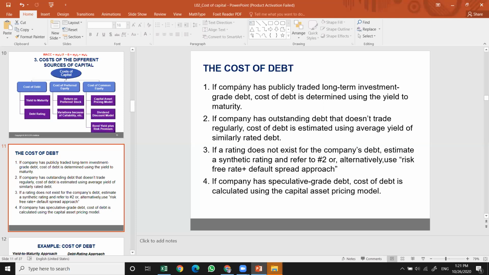If a rating does not exist for the company's debt, an estimation of a synthetic rating, which is given in the following slides, is used, which is the risk-free rate plus default spread approach. And fourth, if the company has speculative grade debt, the cost of debt is calculated using the capital asset pricing model.